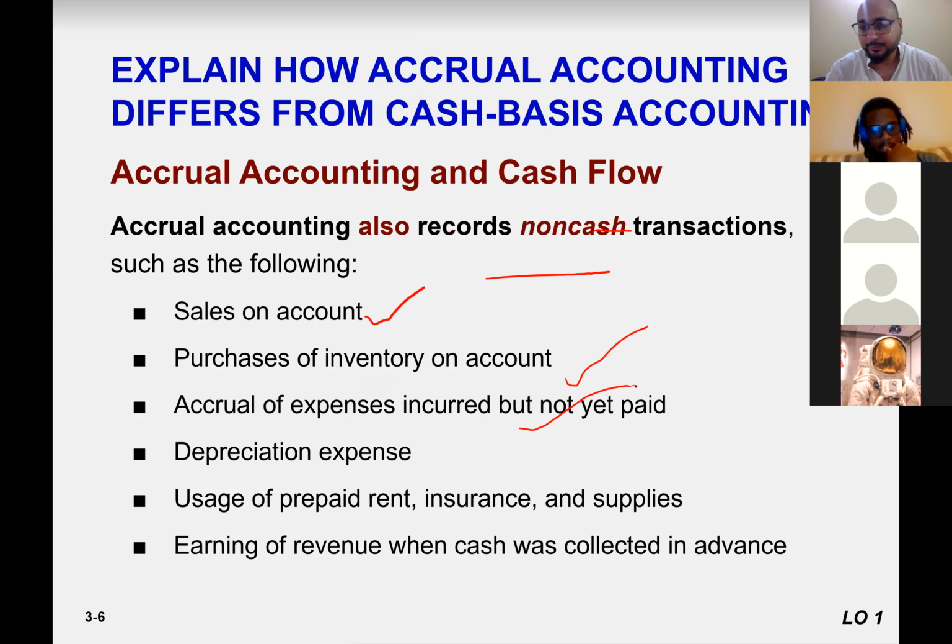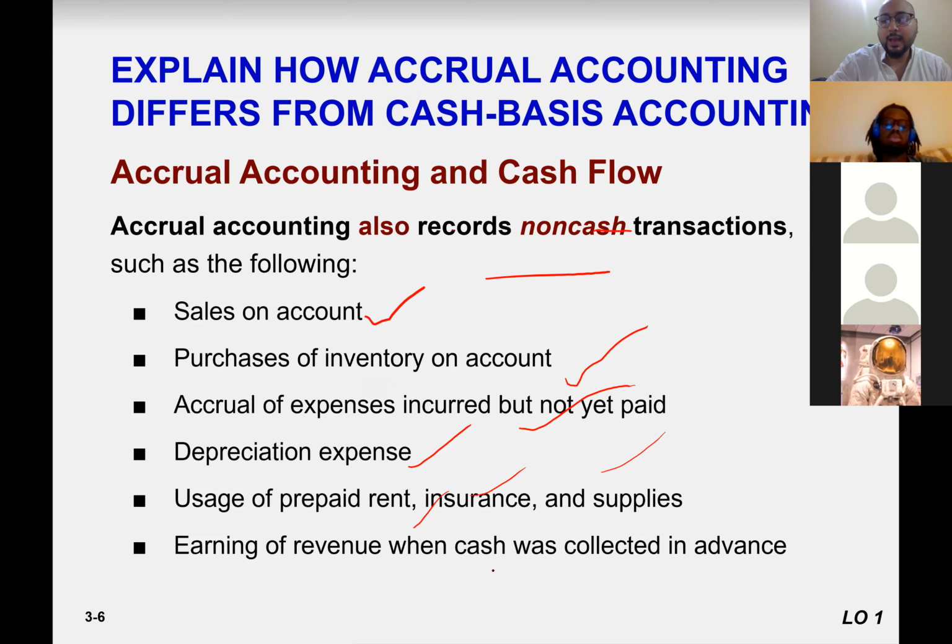Accrued expenses like salaries payable. Employees work for you the whole month and you pay after some time, maybe the third of every month or every first Friday of every month, right? This kind of stuff, so expense occurred but you will pay later. So this is also recorded in accrual accounting. Depreciation expense, non-cash expense. Usage of prepaid rent, insurance, supplies.